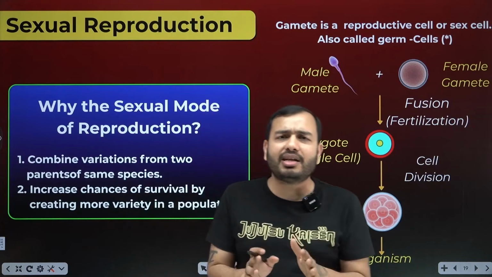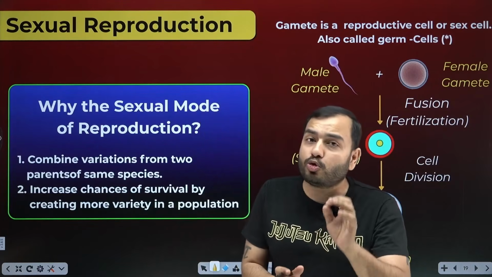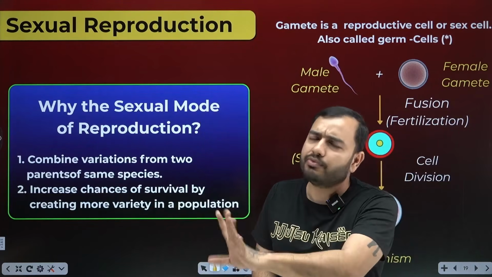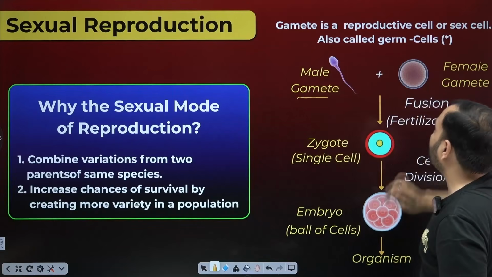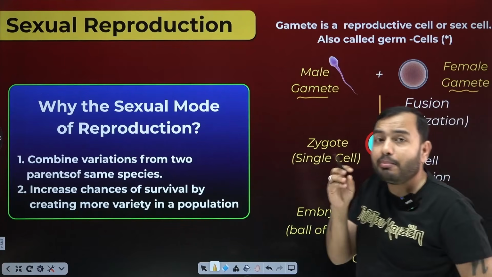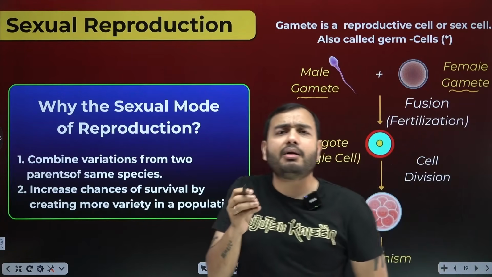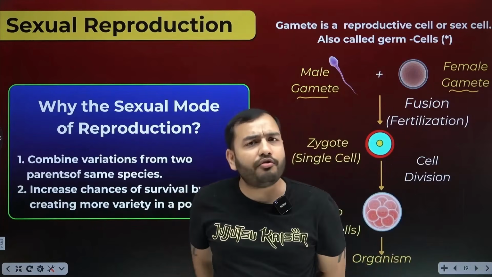Now the terms mother, father are fine for humans, you cannot use them in plants. So in sexual reproduction, two parents are needed, one male parent, one female parent. The male parent has the male gamete and the female parent has the female gamete. Now what is this gamete, beta? Gamete is a special type of cell in our body that does the work of reproduction.